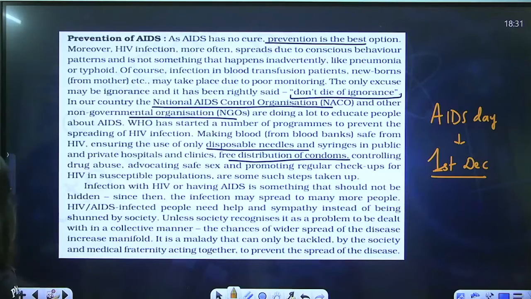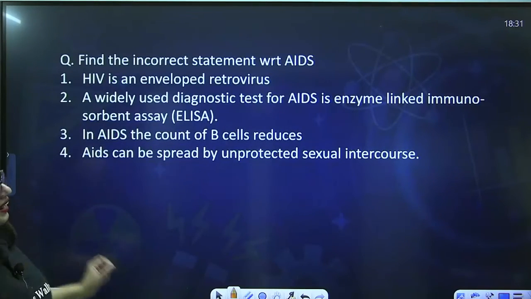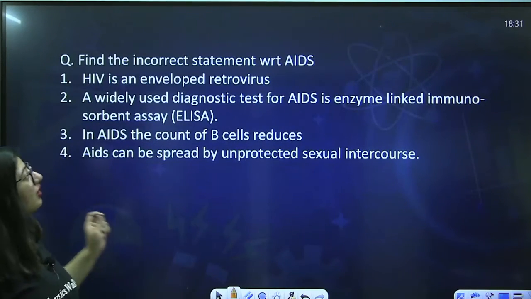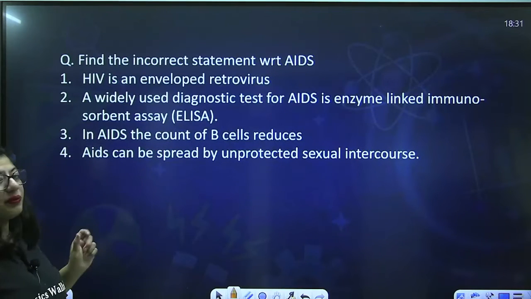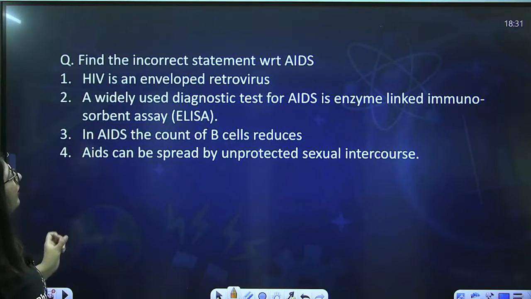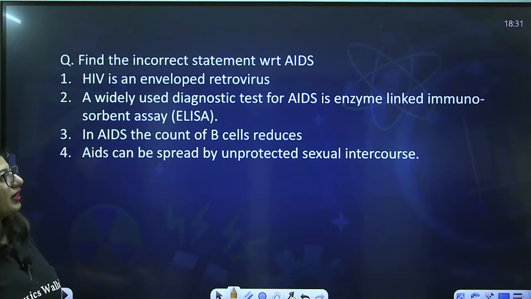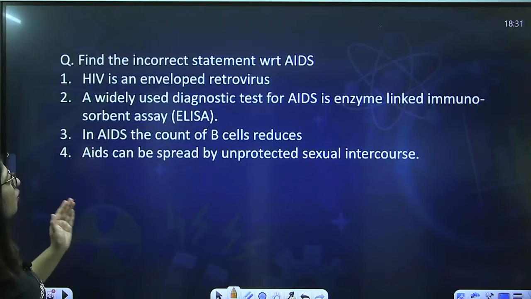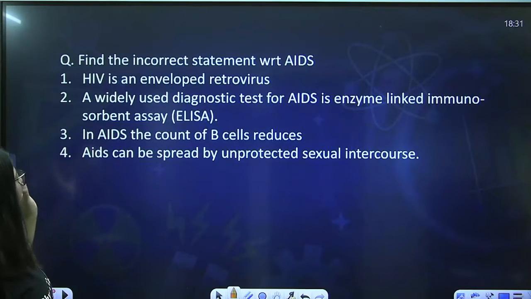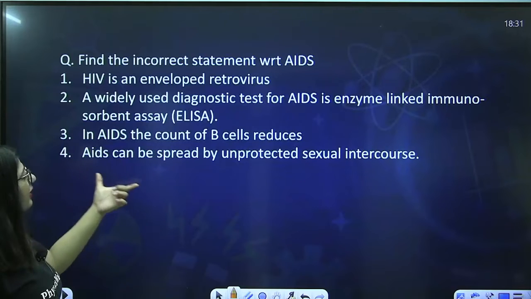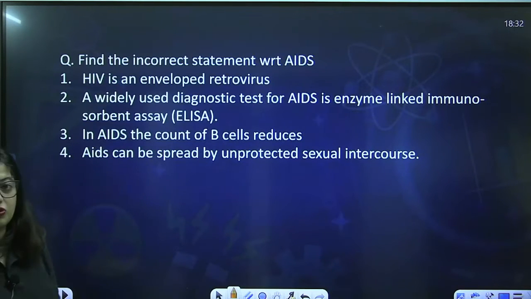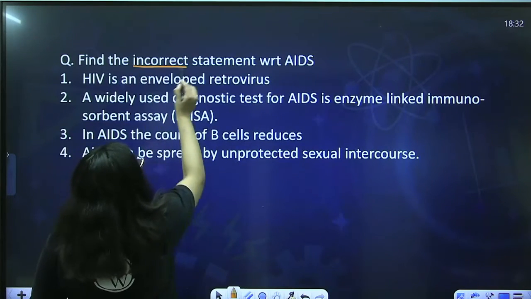Anyways, let's solve some questions. Find the incorrect statement with respect to AIDS. First, HIV is an enveloped retrovirus. Second, a widely used diagnostic test for AIDS is enzyme-linked immunosorbent assay, ELISA. Third, in AIDS, the count of B cells reduces. Fourth, AIDS can be spread by unprotected sexual intercourse. We have to find the incorrect one.